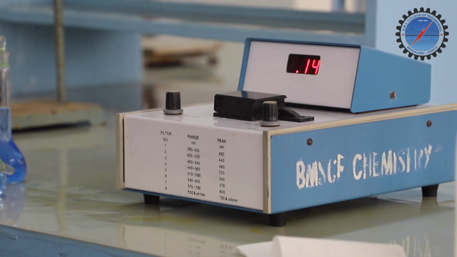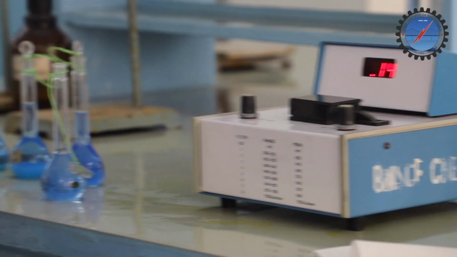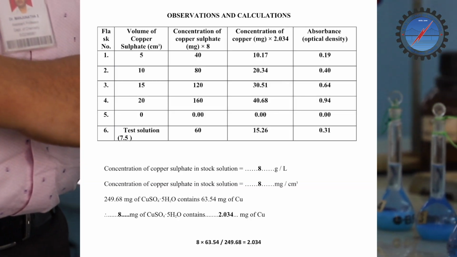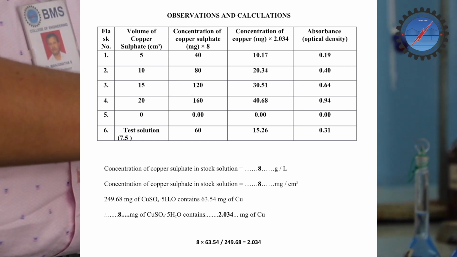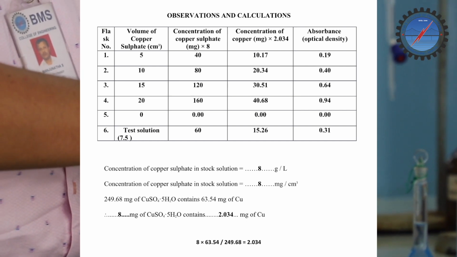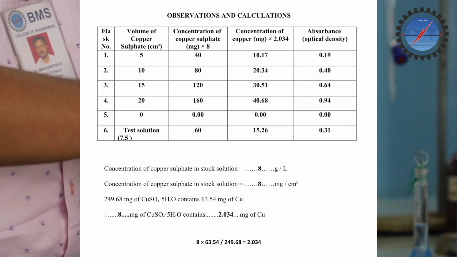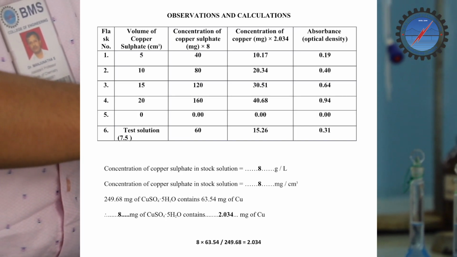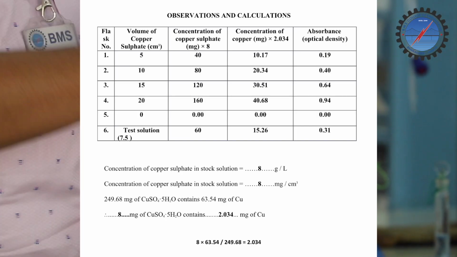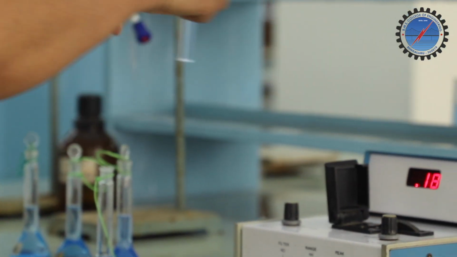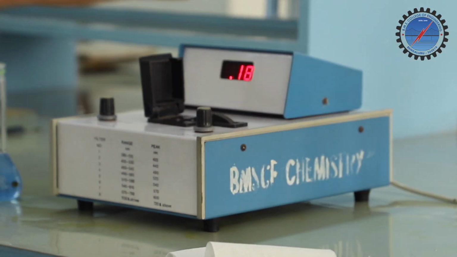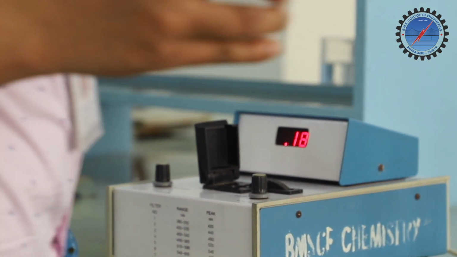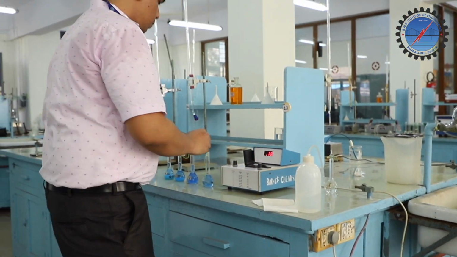So the first reading, which is here 5 ml of copper sulfate and 2 ml of constant ammonia, gave an optical density value of 0.14. Always the optical density value, the absorbance, will be a point value. Okay, so 0.17. I have written down the value, and then immediately I discard the solution. Again, wash with distilled water.